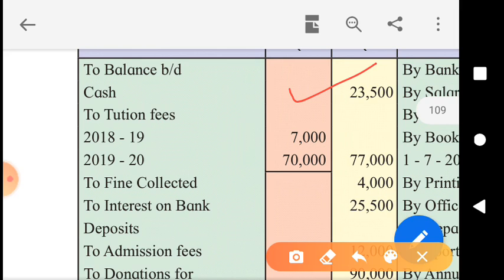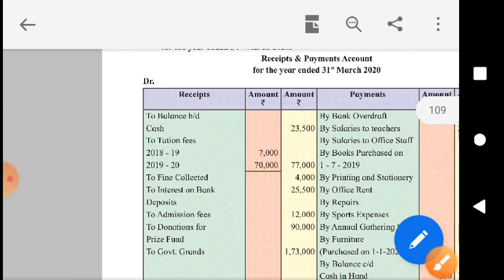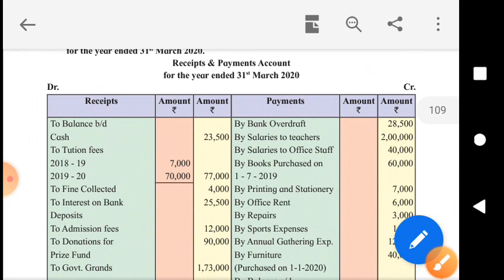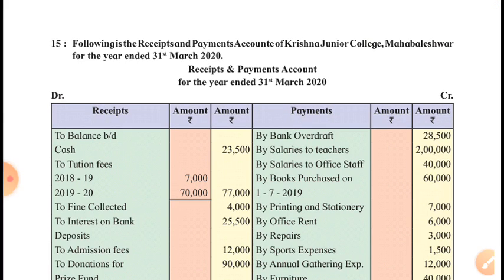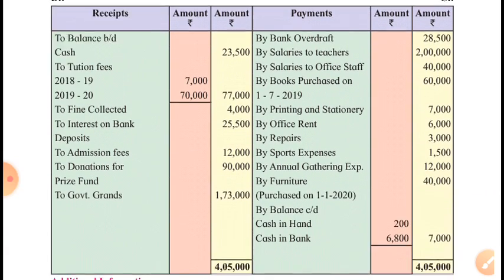Remaining items are given in the sixth adjustment. With the help of which we will prepare the opening balance sheet, then we will find out the capital using the accounting equation, assets minus liabilities is equal to capital. We will get the capital fund, and that will be shown in the inner column of the closing balance sheet on liability side, and then we will solve the problem.